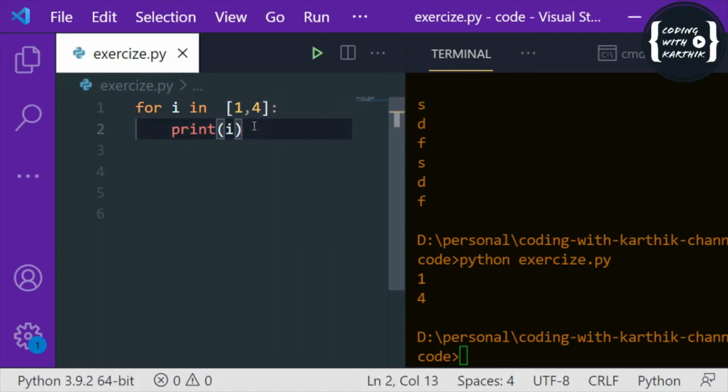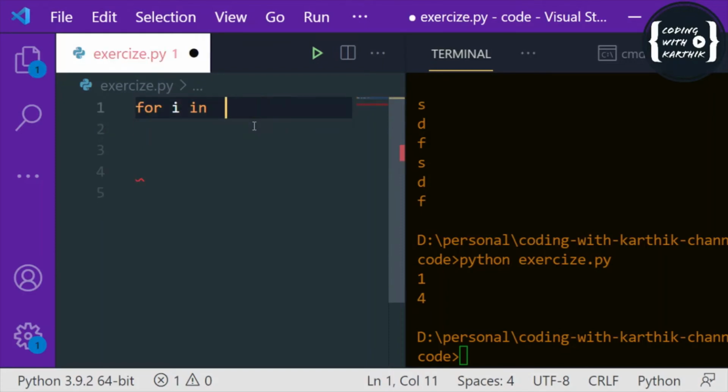And in a while loop or for loop, suppose you want to stop, to break the loop, or you want to skip a specific iteration during the loop, then we can use two statements in Python. First, to break the loop, we can use the break statement, and to skip one iteration, we can use continue. So first let's see the break.